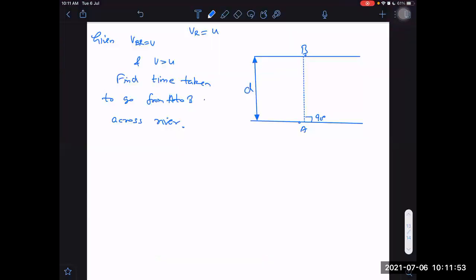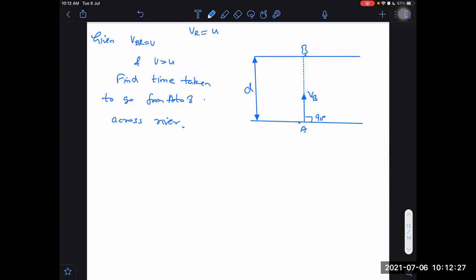What will be the time taken to go from A to B across the river? Which velocity should we take now? VR? What are you talking about really? Along AB we should take VB. A and B are fixed on the ground. Why is VR even coming? There were two options, VB and VBR, and you are changing to VR. Really? It was VB only.